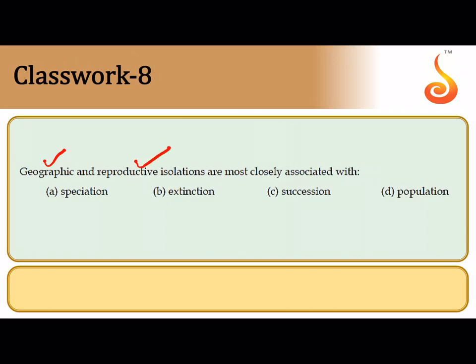Or if, say, within a group of species, some of them get mutated and they cannot reproduce with other members of that population, then what will happen to that isolated population? They will drastically become so distinct from the other members that they emerge as new species. So the correct answer is, these are the basis for speciation.